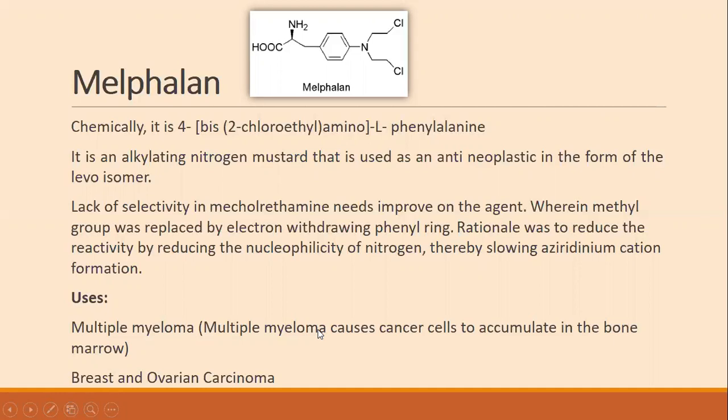Multiple myeloma means cancer cells that accumulate in bone marrow. This melphalan is also used in the treatment of breast and ovarian carcinoma. So these are the uses of melphalan.